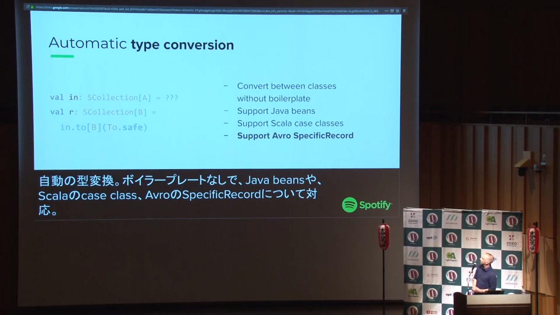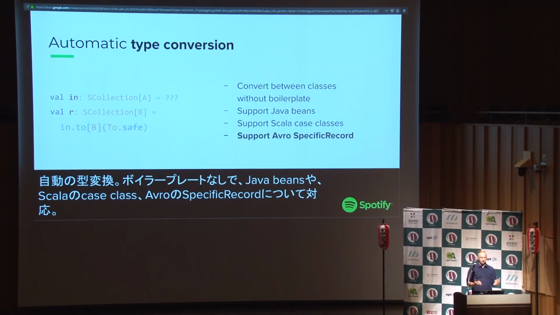Last thing that we can do is Scio is now able to just convert types automatically for you. Because it knows about the schema of your data, because it's using schema coders, if you have a type A and a type B, and B is, for example, a subset of the things that are in A, then you can ask Scio to just do the conversion for you. Like, please just make it happen. And again, it can do it in a type-safe way.